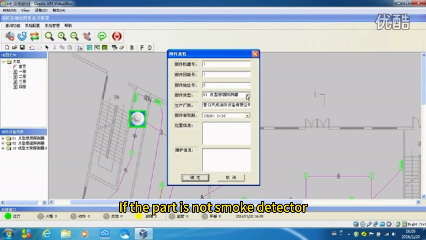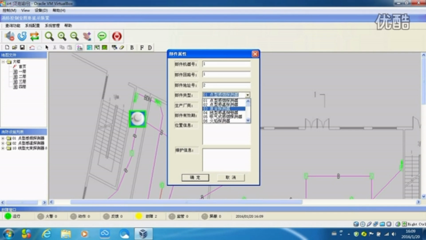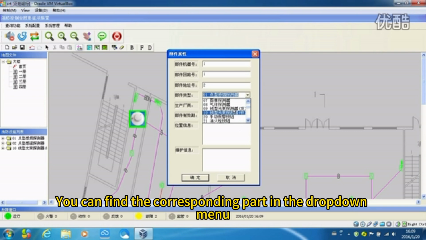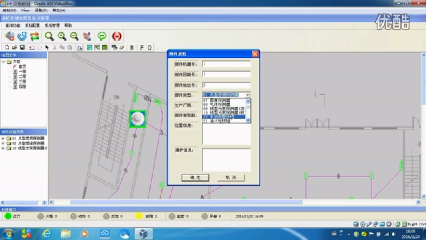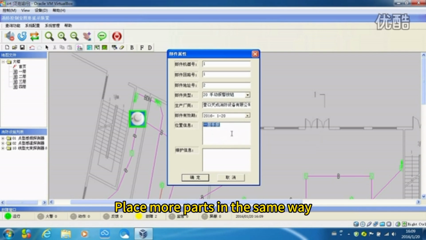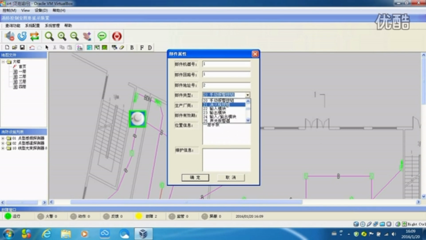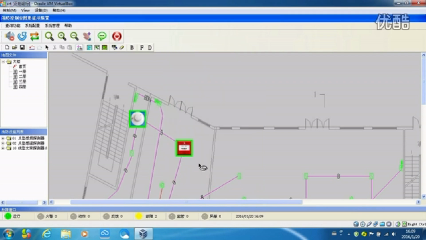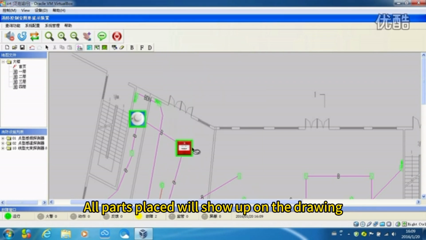If the part is not a smoke detector, you can find the corresponding part in the drop-down menu. Place more parts in the same way. All parts placed will show up on the drawing.